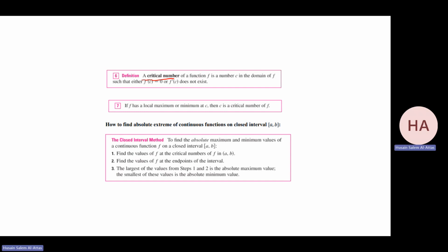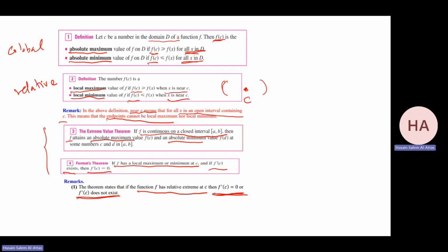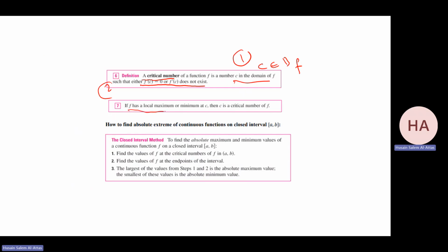And we add another condition: it's a number c in the domain of f. So number 1, c is in the domain of f. Number 2, either f prime at c equals 0 or f prime at c does not exist. These are the two conditions for a critical number. And by this theorem, if f has a local maximum or minimum at c, for sure c is a critical number of f.